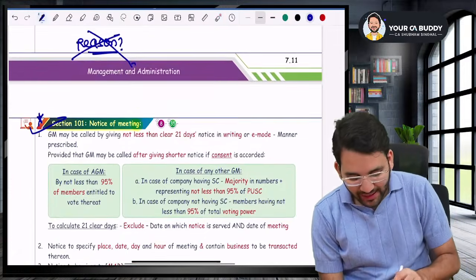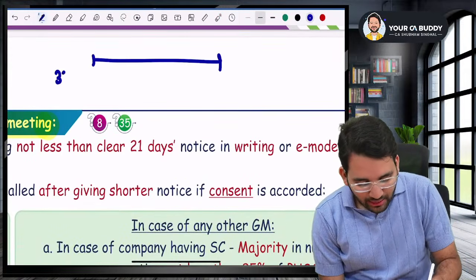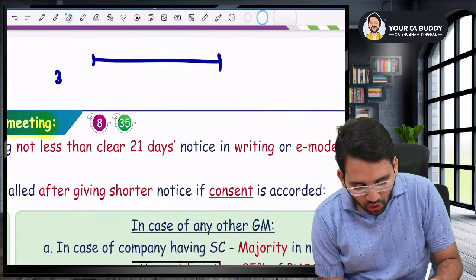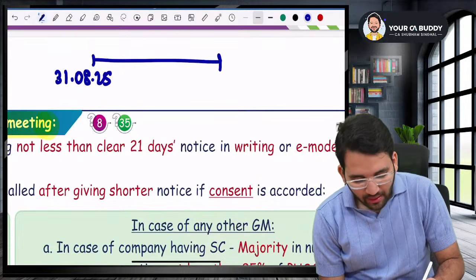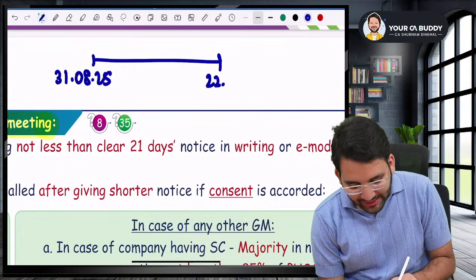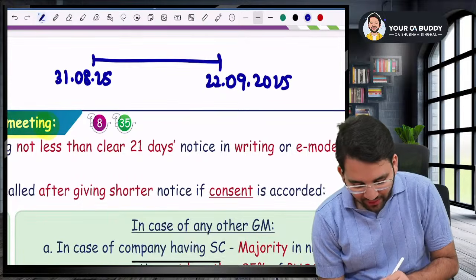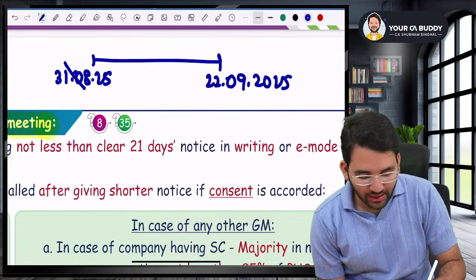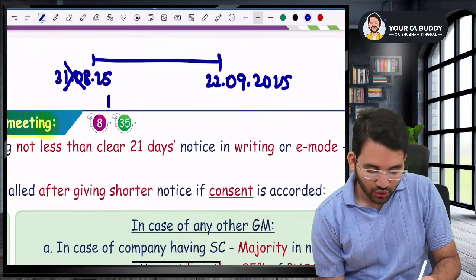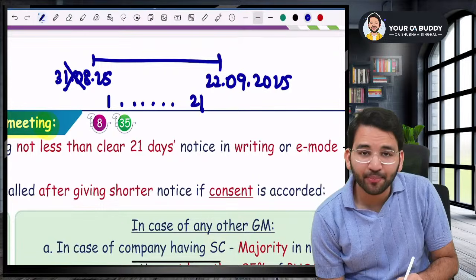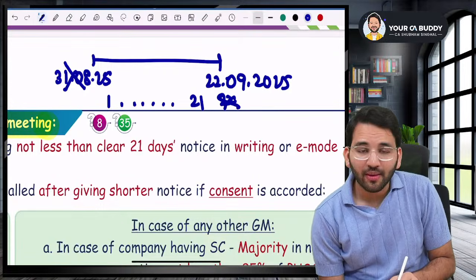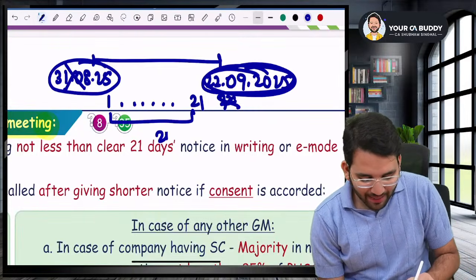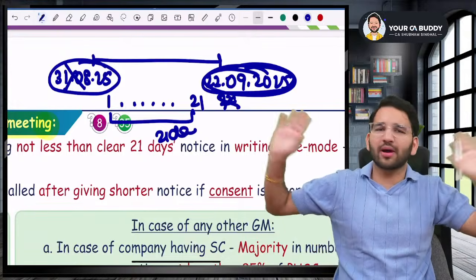So for example, if I sent you a notice on 31st August 2025, and I called for the meeting on 22nd September 2025, sir, how will you count the number of days? Sir, you exclude 31st August. You count from 1st September: 1, 2, 3, 4, 5, 6, you go till 21. Then you exclude 22nd also, because this is the date of meeting. So you exclude the date of service and the date of meeting, and then the gap should be 21 days. So, 21 clear days, no confusion.